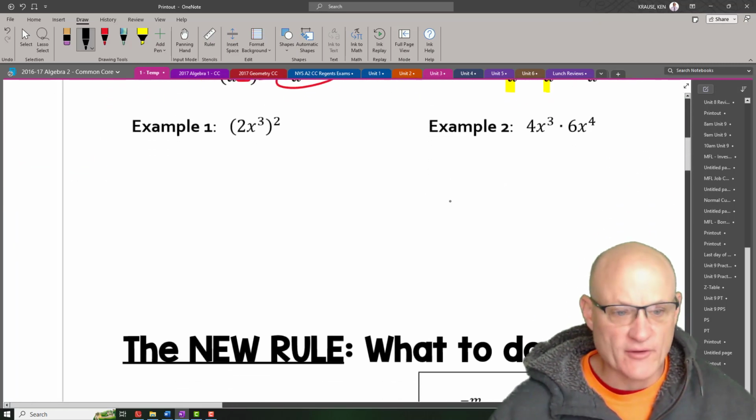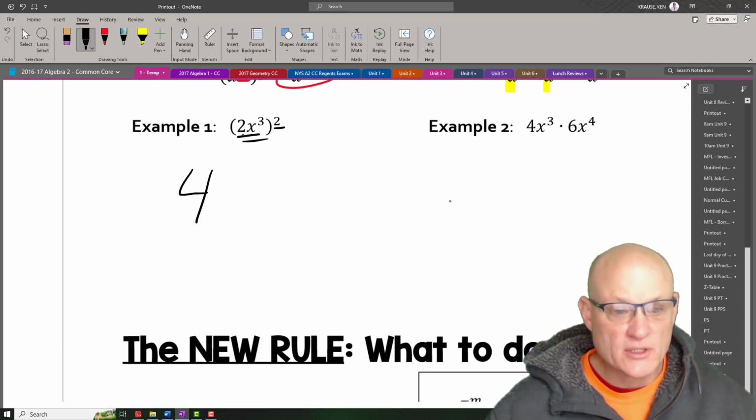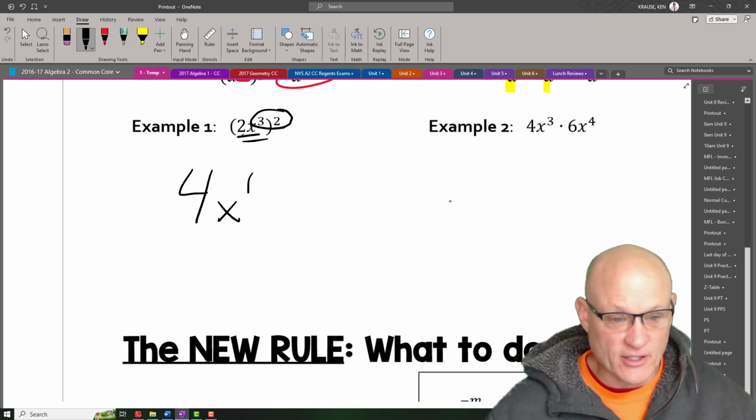So let me show you an example of all these. All of this is being squared. So 2 squared is 4. X cubed squared: again, exponents raised to exponents, you multiply them. So that's x to the 6th.